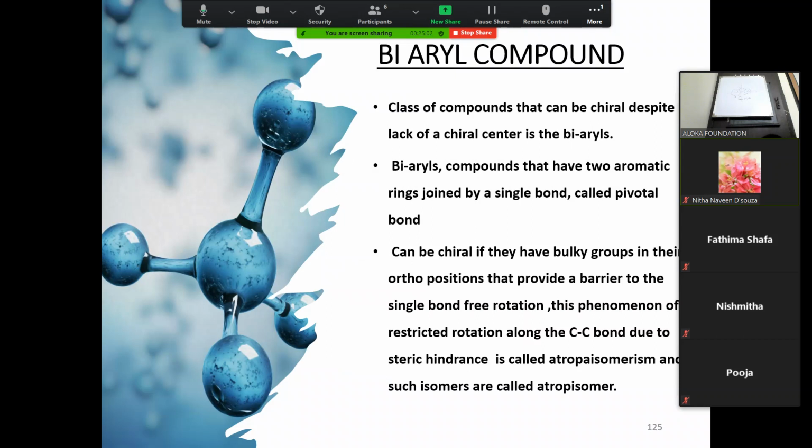So what was the most important thing that was missing? You have to start with the biaryl compounds that I explained, with the pivotal bond, and the chirality due to bulky groups on the ortho position that act as a barrier to free rotation across the single bond. This phenomenon of restricted rotation across the carbon-carbon single bond due to steric hindrance is called atropisomerism, and such isomers are called atropisomers. So this is all about biaryl compounds.